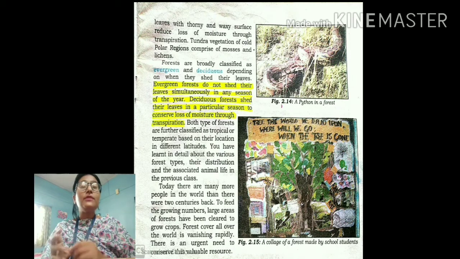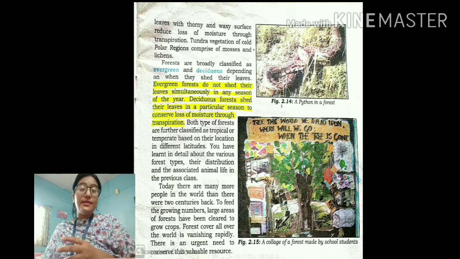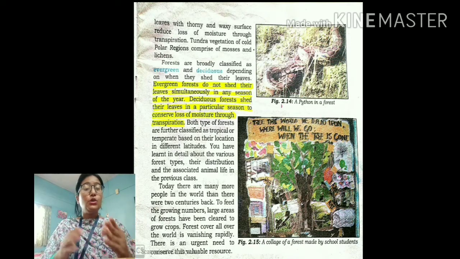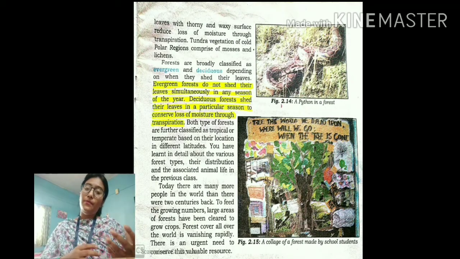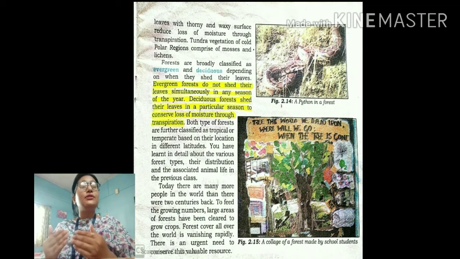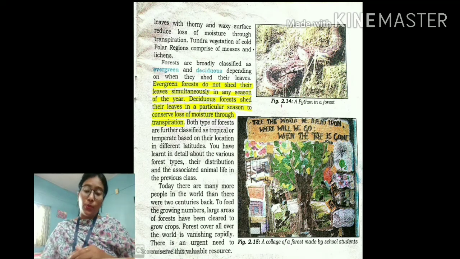So tropical regions basically are the regions where there is extreme climate. Sometimes the season will be dry, or sometimes it will be wet. So dry and wet are two extreme seasons, isn't it? Tropical regions have distinctive, extreme seasons: either dry or wet. But on the other hand, temperate regions are more or less the same throughout. The weather is moderate, neither too dry nor too wet.